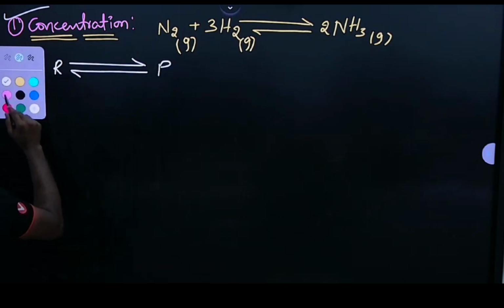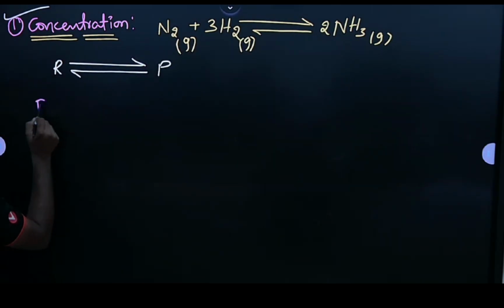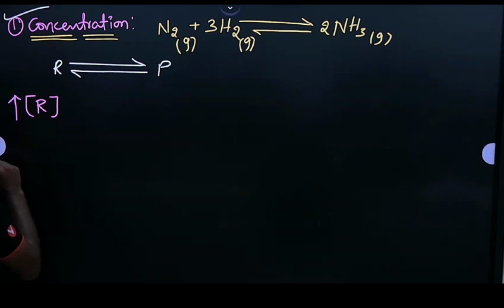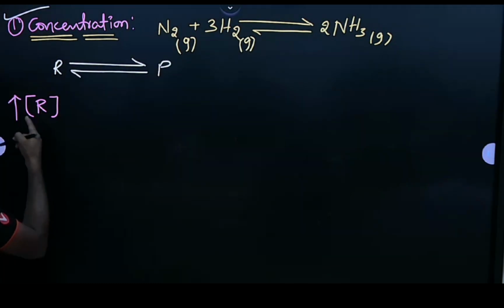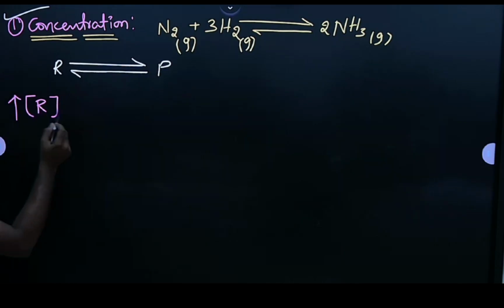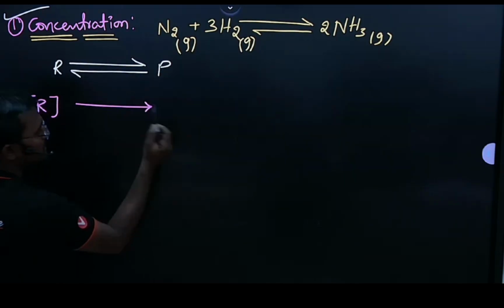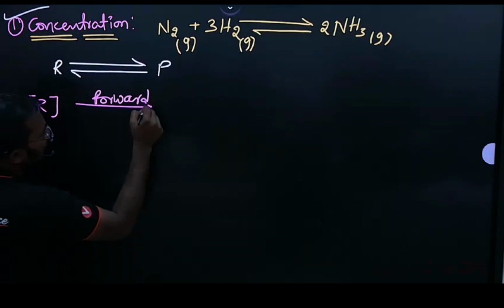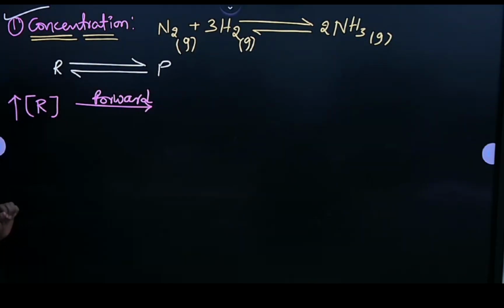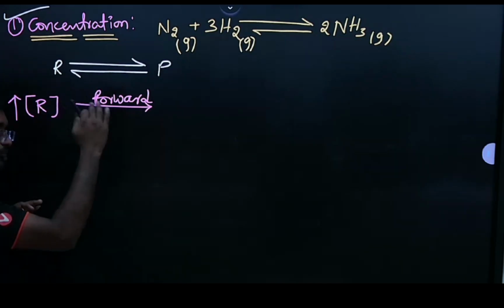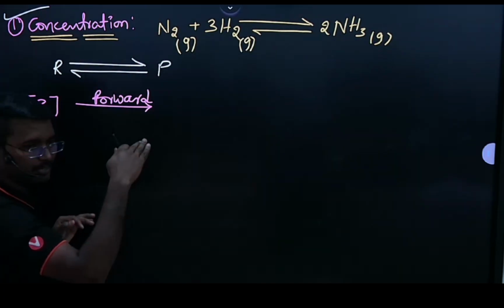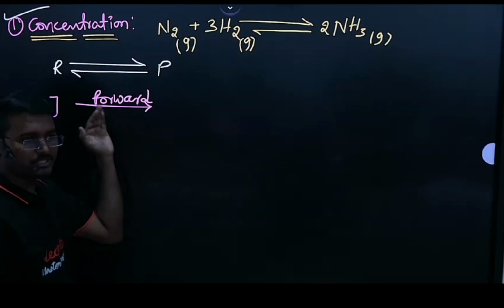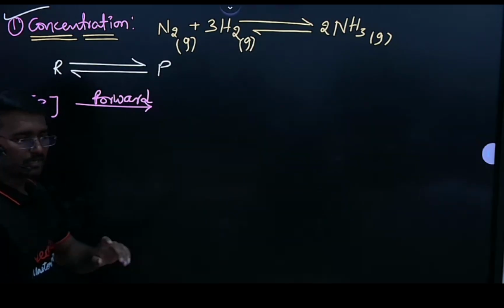Okay, so see here, I am going to increase the concentration of reactants, then the reaction shifts towards which direction? Forward direction. Okay, if initially the system is in equilibrium and we are going to increase the concentration of the reactants, then the system moves in the forward direction.